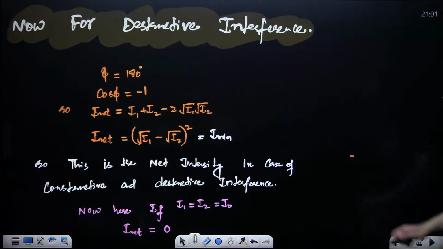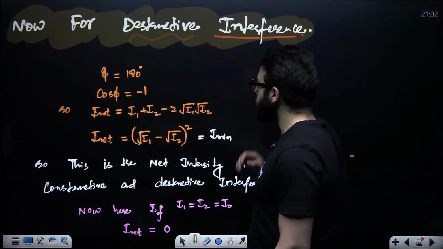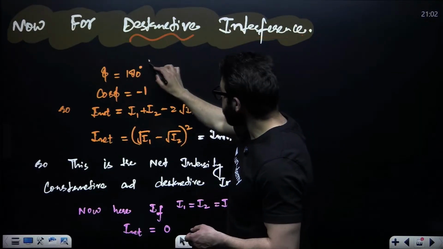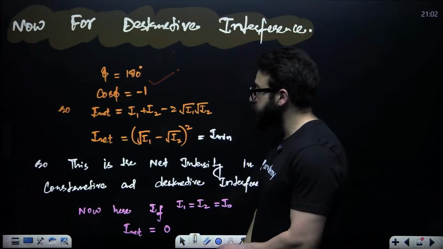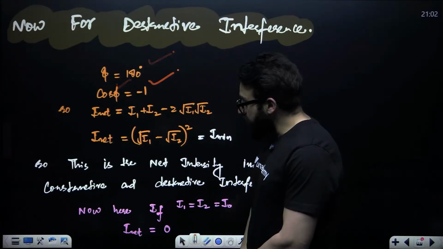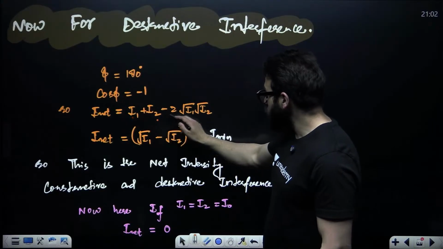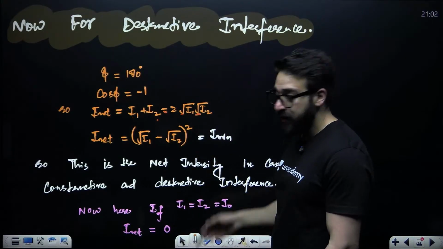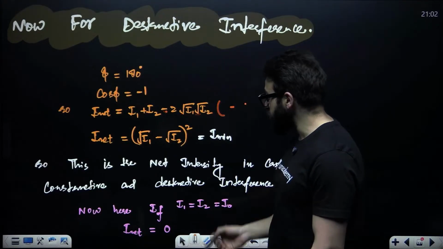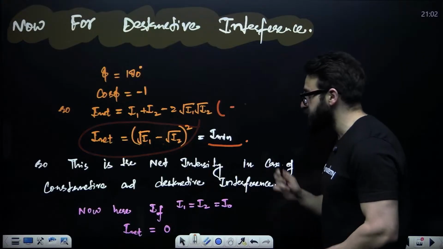If the two waves have the same intensity, this will be the net intensity in that case. Now, for destructive interference, what is the value of phi? That is 180 degrees. What is the value of cos phi? That is -1. Now the resultant intensity is I1 plus I2 minus 2 times root I1 root I2, because cos here is -1. You can write this as (A minus B) whole square. This is called minimum intensity.